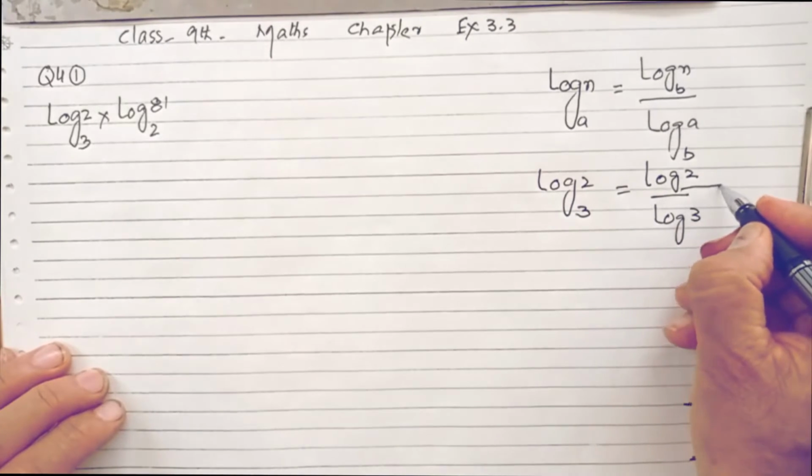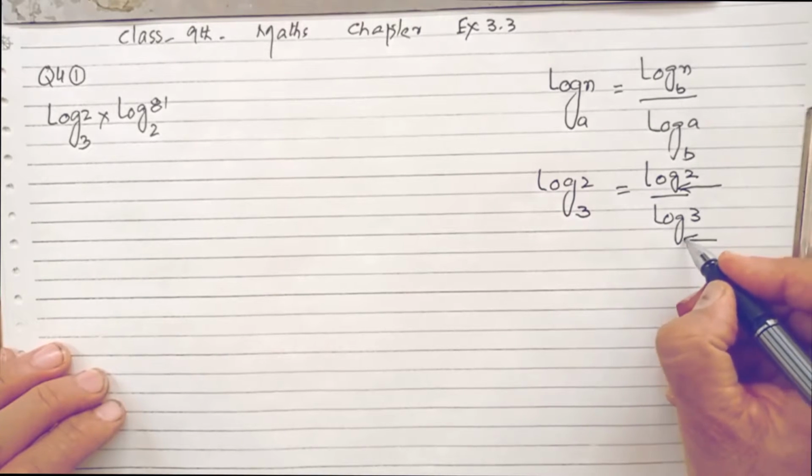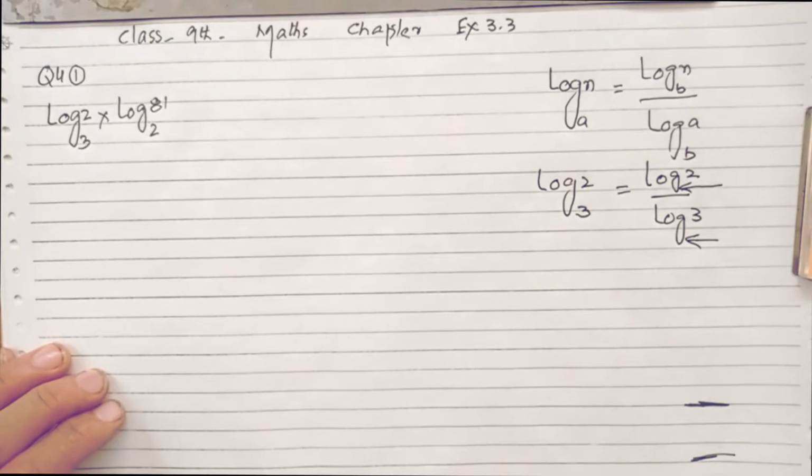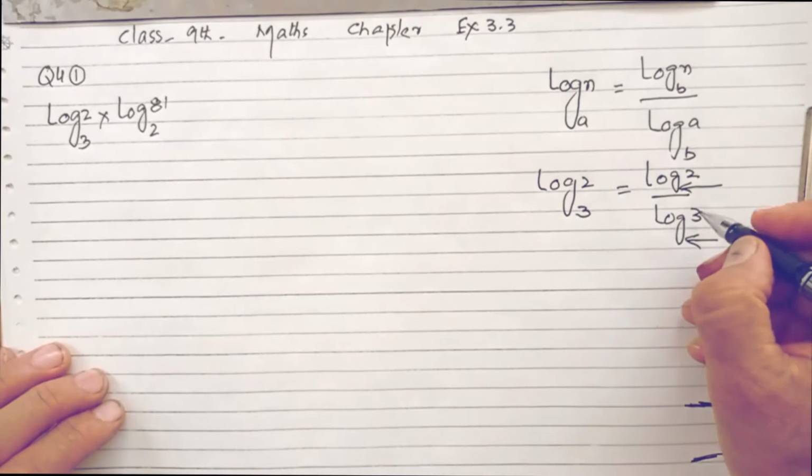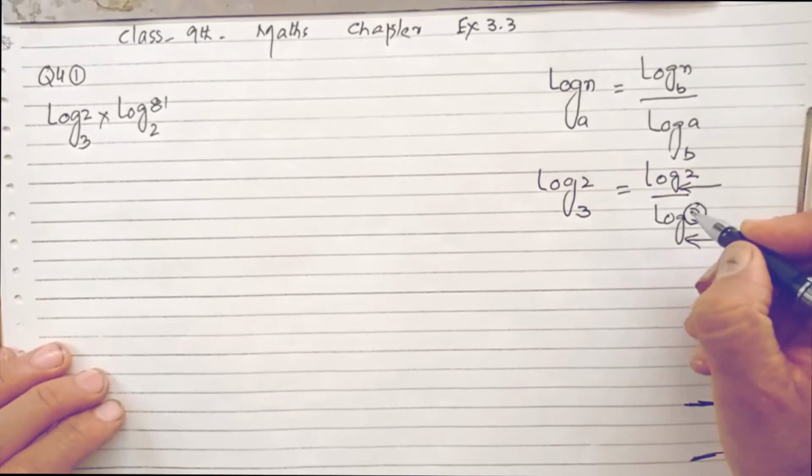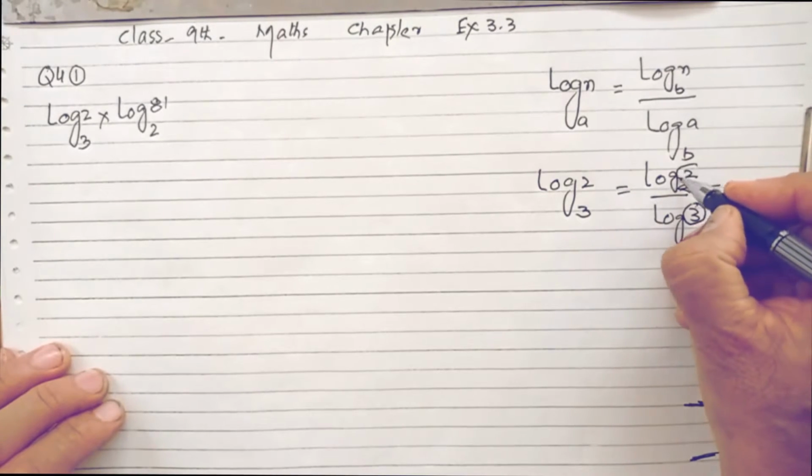Don't write anything over here. Please don't write. And this is the place of 3 and this is the place of 2.